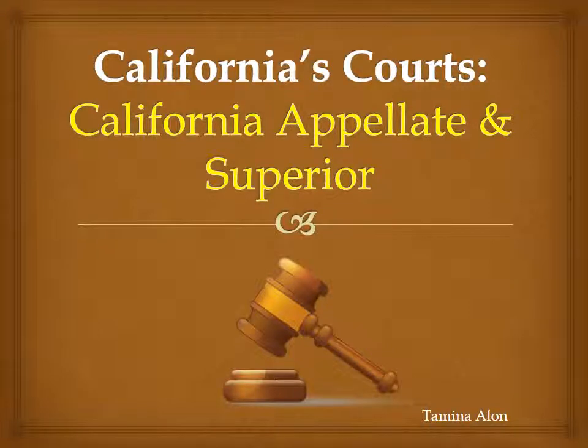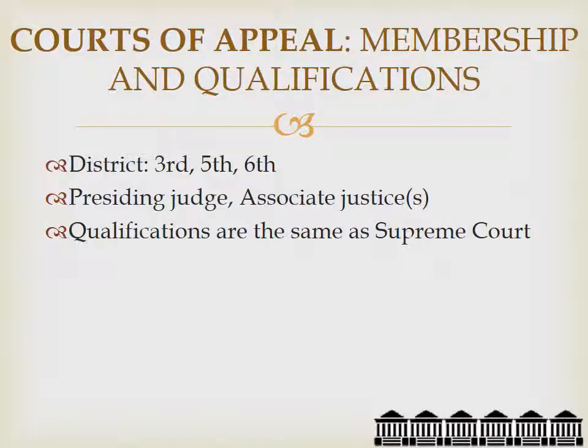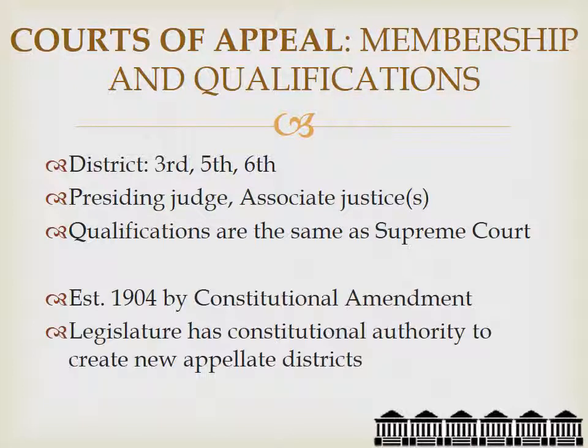California's courts, California Appellate and Superior. The courts of appeal are made up of districts, as in 3rd, 5th, 6th, and 4th. They are made up of associate justices with one presiding judge, and their qualifications are the same as with the California Supreme Court. They were established in 1904 by California Constitutional Amendment, and the legislature has the authority to create new appellate districts if it wants to through its lawmaking powers.